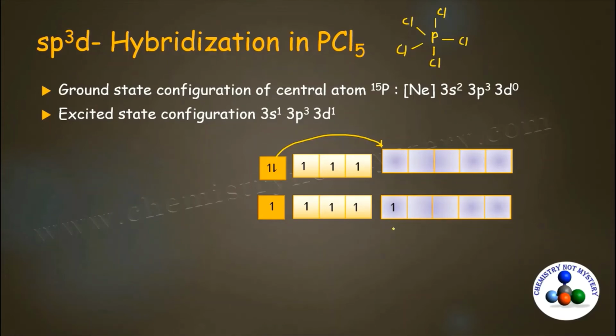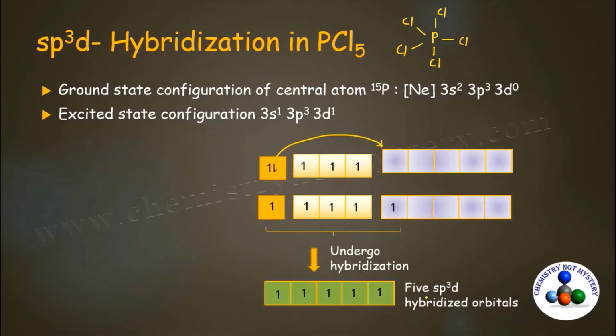These 5 half-filled atomic orbitals undergo hybridization and result in the formation of 5 sp3d hybridized orbitals, as they are formed by the mixing of 1 from s, 3 from p and 1 from d. So the name of the hybridized orbital will be sp3d.